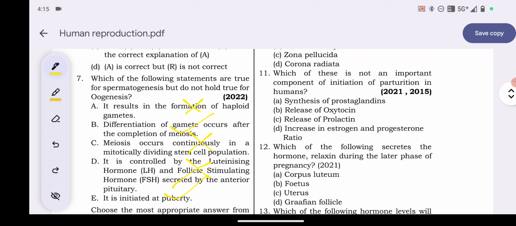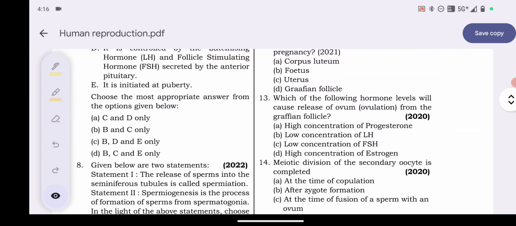सो आंसर विल बी, सॉरी यहां पर डी वाला यहां पर करेक्ट बता रहा है. एक मिनट. Spermatogenesis is controlled by luteinizing hormone and follicle stimulating hormone secreted by the anterior pituitary, but oogenesis does not. Okay, so B, D and E are the correct answer. Here option number C is your answer. B, D and E only.